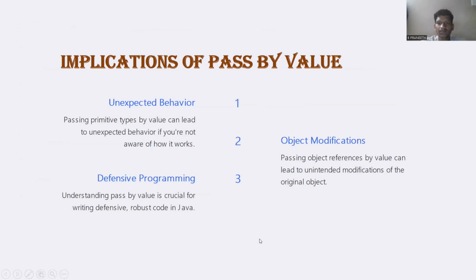Implications of pass by value. First, unexpected behavior. Passing primitive types by value can lead to unexpected behavior if you are not aware of how it works. Second, object modifications. Passing object references by value can lead to unintended modifications of original objects. Third, defensive programming. Understanding pass by value is crucial for writing defensive, robust code in Java.